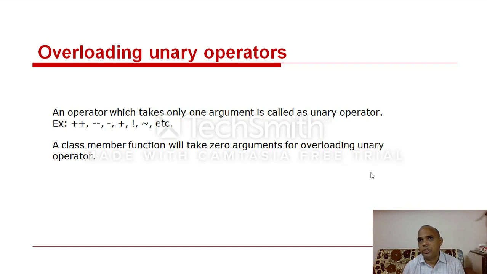Let a equal 0, plus plus a means a equal to a plus 1. That is also a unary operator. Minus minus decrements the value from the original value. That is the decrement operator. So here plus plus, minus minus, plus, minus, not, negation, etc.